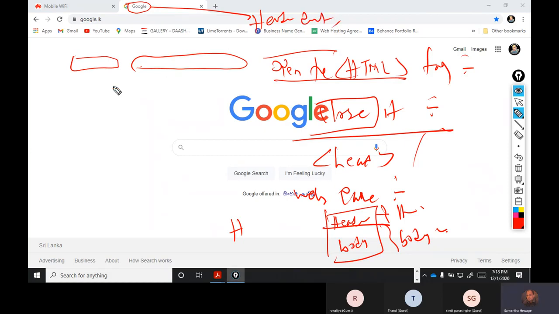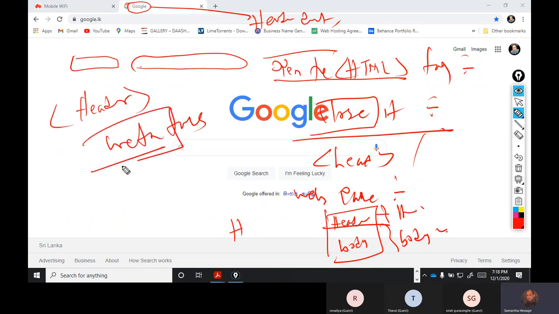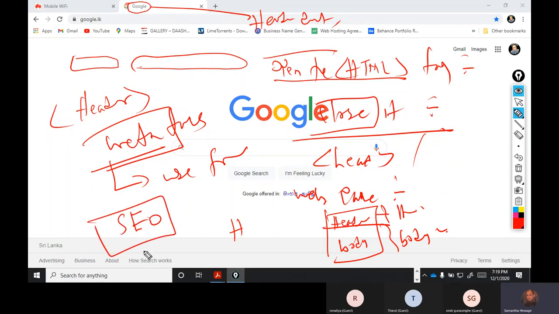In the header part, we use meta tags. What are these meta tags? Meta tags are used for search engine optimization. This is kind of a big thing.